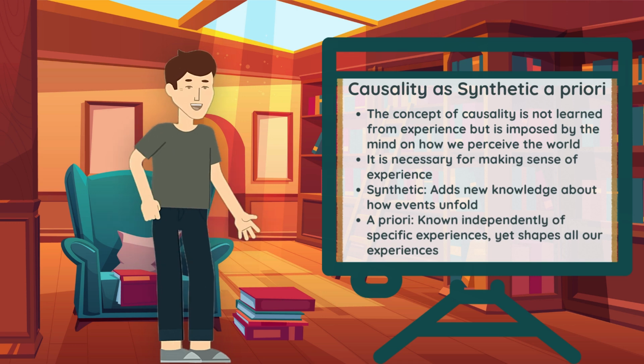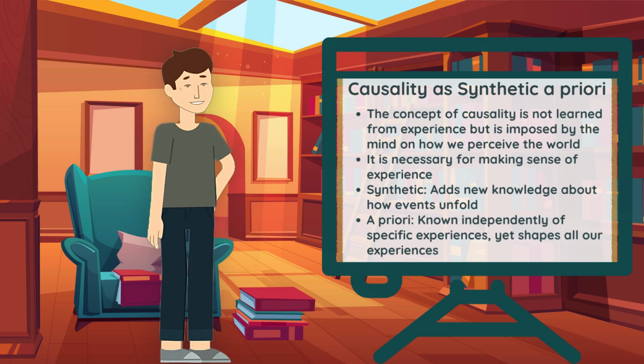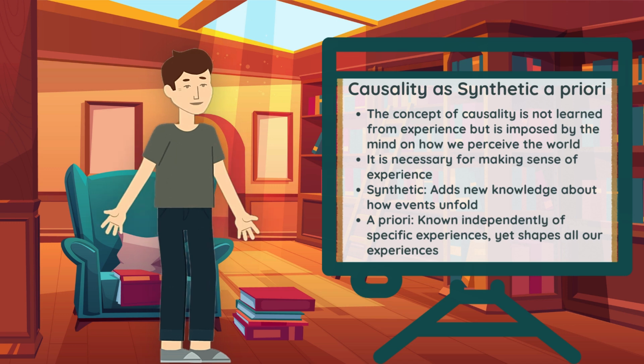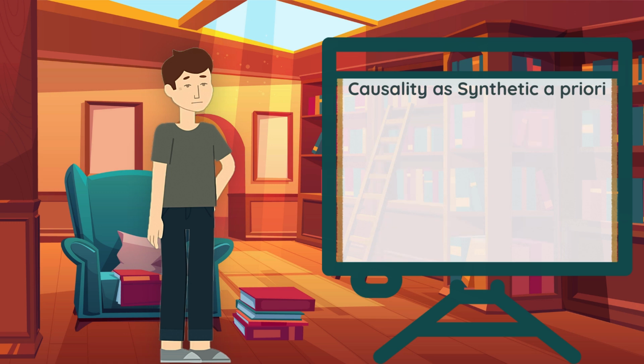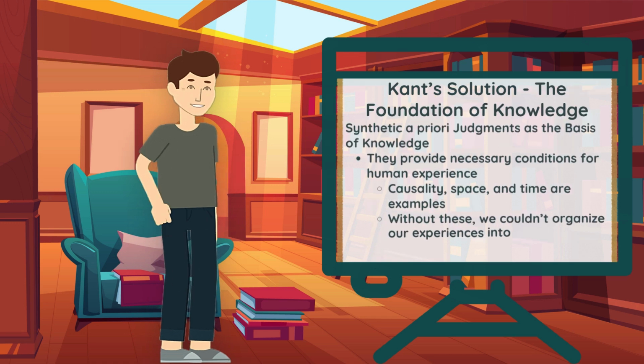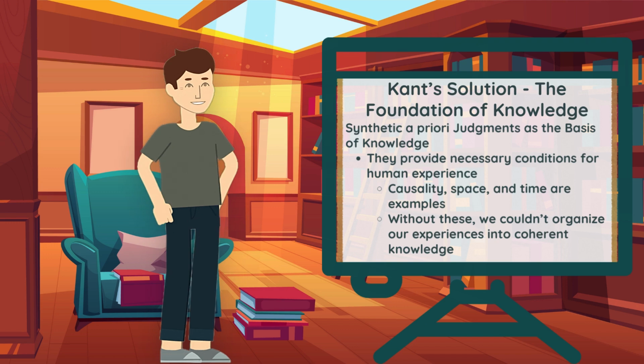According to Kant, the idea of causality is something that our experiences are forced to accept. One of the frameworks the mind uses to organize the disorganized information it receives from the outside world is causality. Put another way, experience is feasible because we already understand the concept of causality. We don't learn causality from experience. The idea itself was revolutionary. According to Kant, causality and other synthetic a priori judgments form the basis of our experience of the world. These judgments form the bedrock of our understanding and make experience itself possible. It's similar to having glasses that shape our experience of the world. The mind employs ideas like space, time, and causality as these glasses to organize reality.